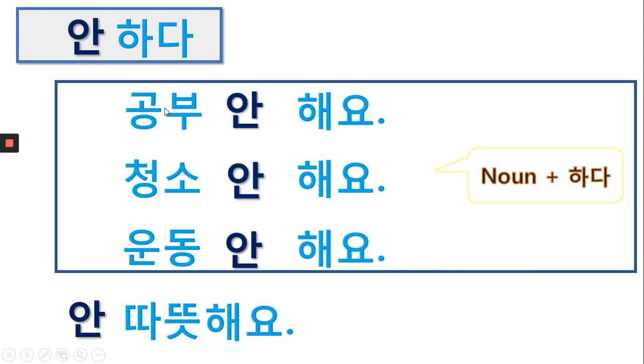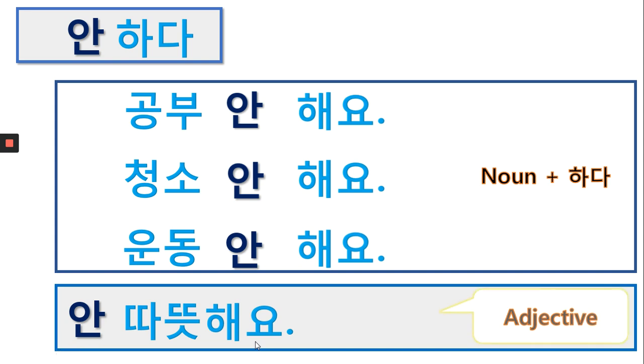So maybe you have heard 공부를 해요, 청소를 해요, 운동을 해요. We can put the object marker here because they can be objects, but later we omit the object marker and it becomes one verb. But here, this 따뜻해요 is not noun plus 하다. This is an adjective. So when there is an adjective, we put 안 in front of the adjective.